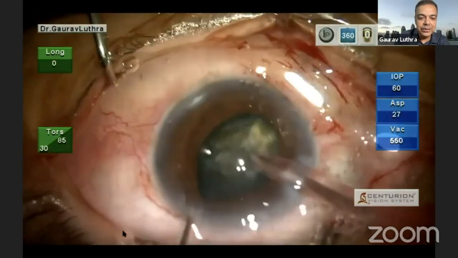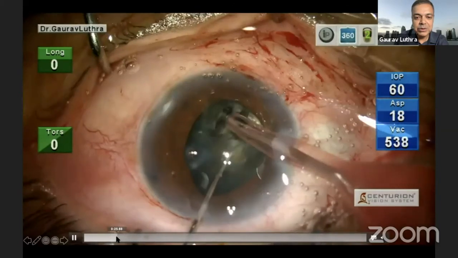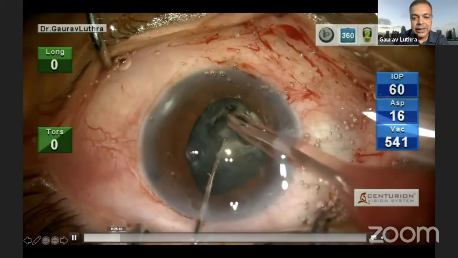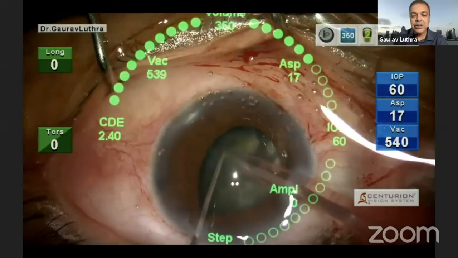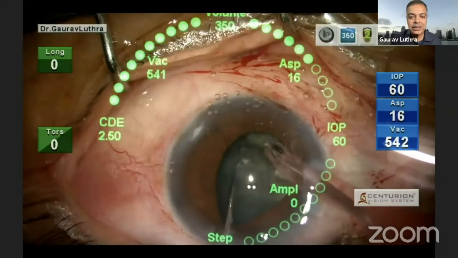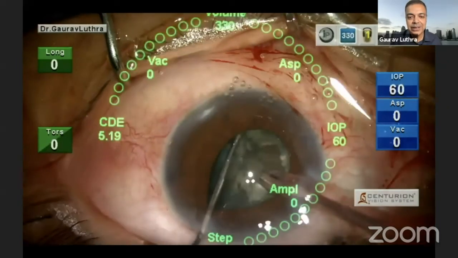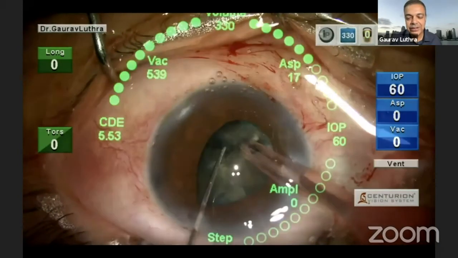You saw that shake, did you? Just watch how the patient is going to violently move the head. This patient was moving all through the surgery. It was like an earthquake. And to add to the situation inside the eye, I had to literally hold the patient's head with my 2 hands so that the patient would not suddenly jerk the head as I was trying to crack this really hard nucleus.